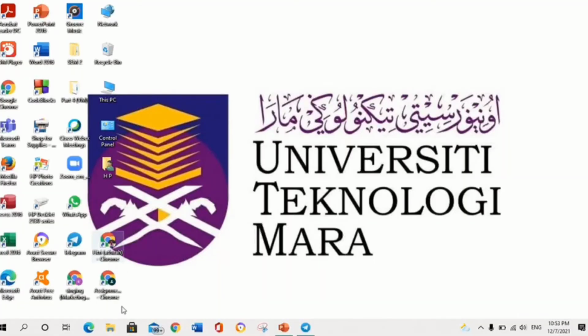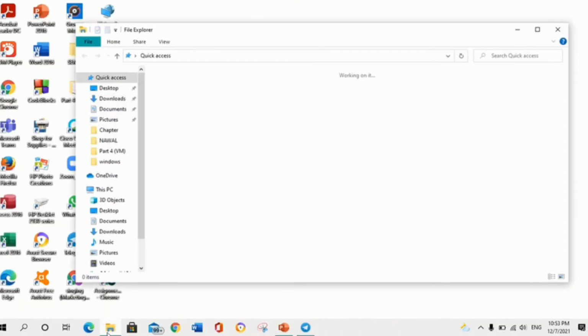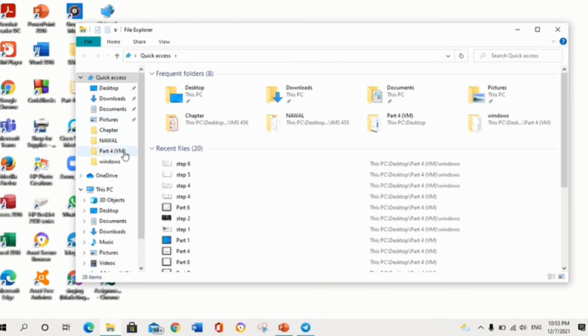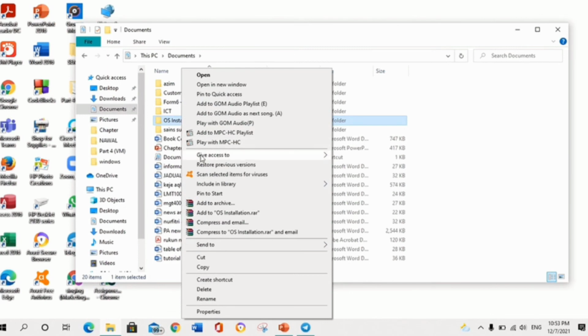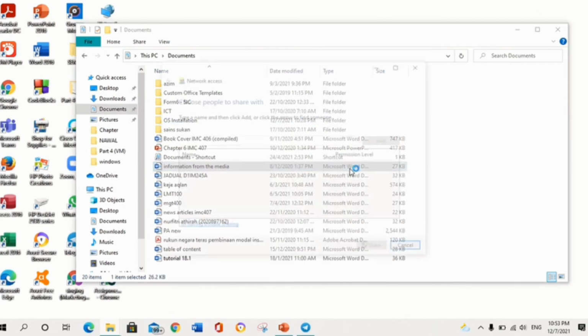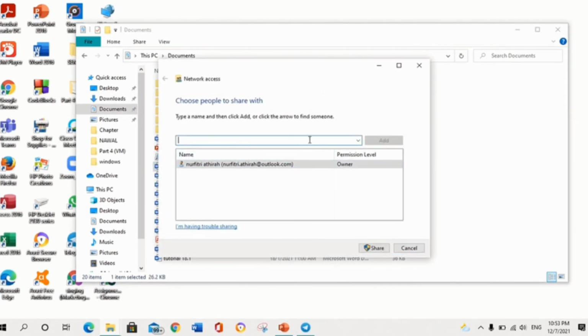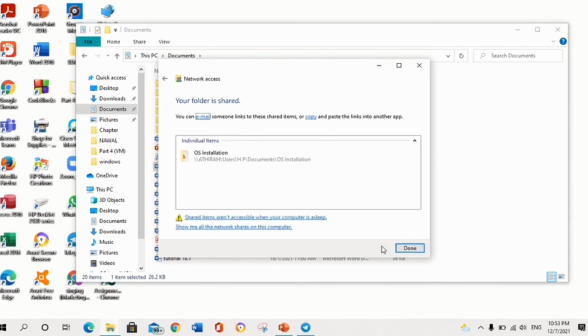So this is how to share a folder. First click on Documents, and then click on Documents again, and then left-click on OS Installation. After that, give access to specific people. Then type in the name of the person that you want to share with, and then add. Then click on Share, and that's it.